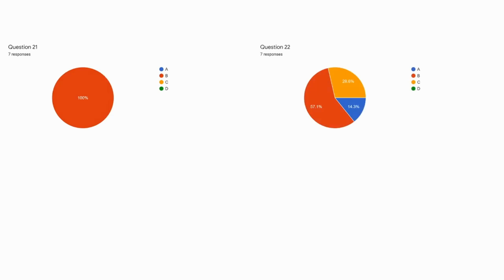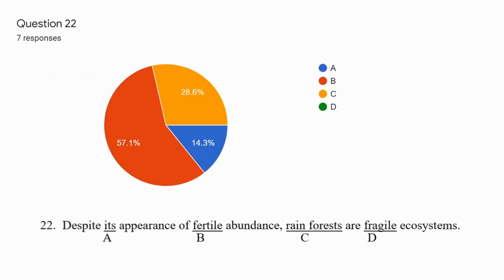21 is correct. Uh-oh, 22. Look at that, we've got a lot of different answers here. So let's take a look at this one up close. Okay, 22 says, despite its appearance of fertile abundance, rainforests are fragile ecosystems. Now, most groups answered B, fertile, but a few groups answered C, rainforests, and one group answered A, its.